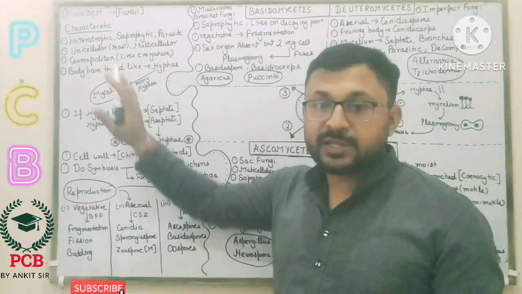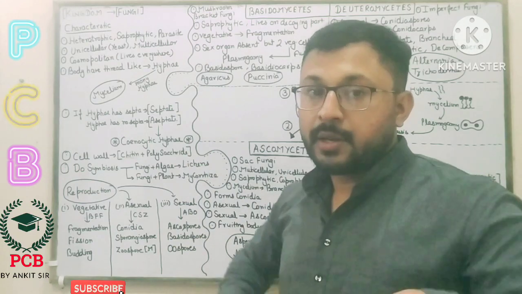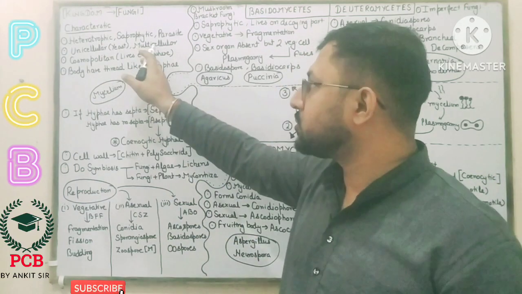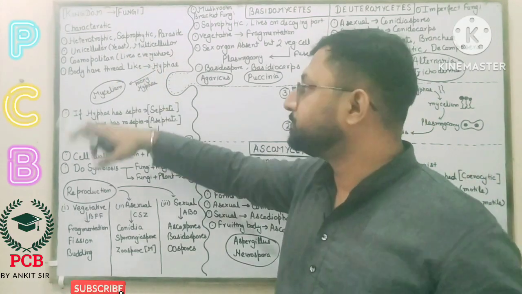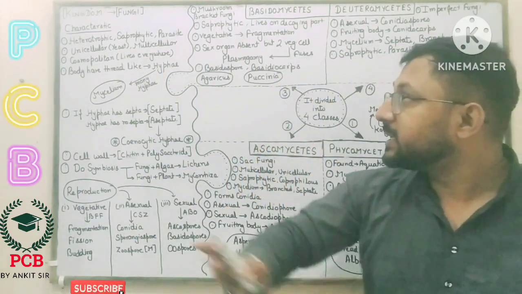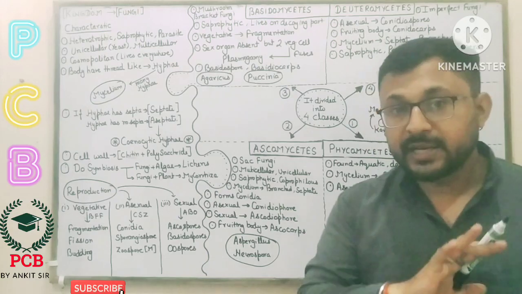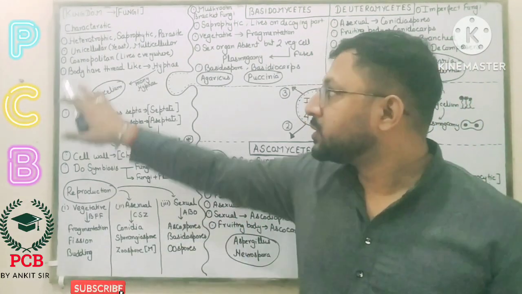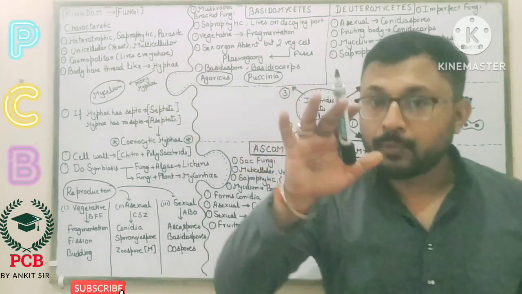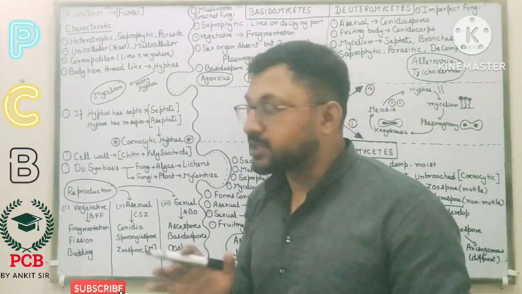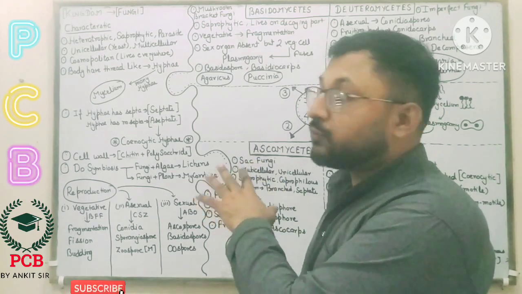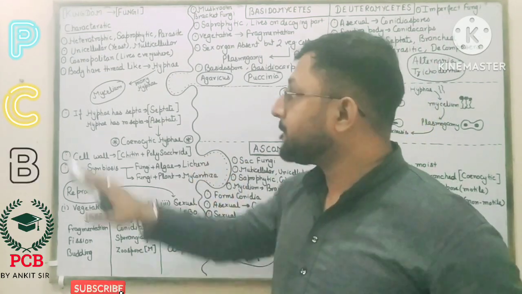The second part is unicellular, single celled, related to the eukaryotes. Unicellular, just like yeast, and also most of them are multicellular. The main thing is they are cosmopolitan because they can live anywhere. There is no limitation on where they live. They live everywhere.